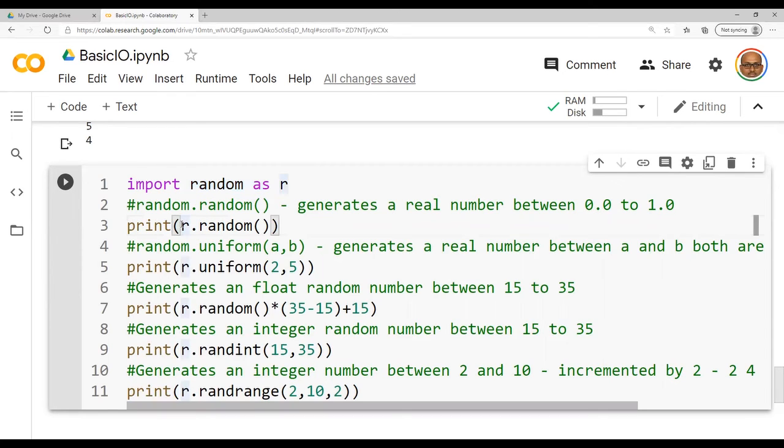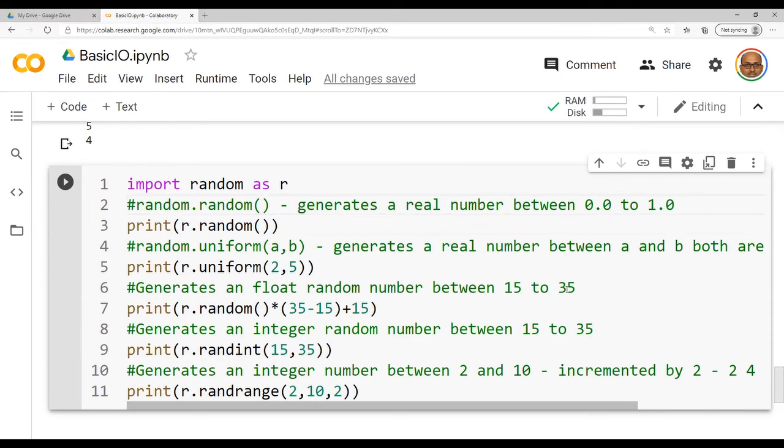R.random. Random is a function which does not take any parameter. Kindly remember it. I have given a comment statement itself: it generates a real number between 0.0 and 1.0. That is, it is going to generate a float number which is in between 0.0 and 1.0.